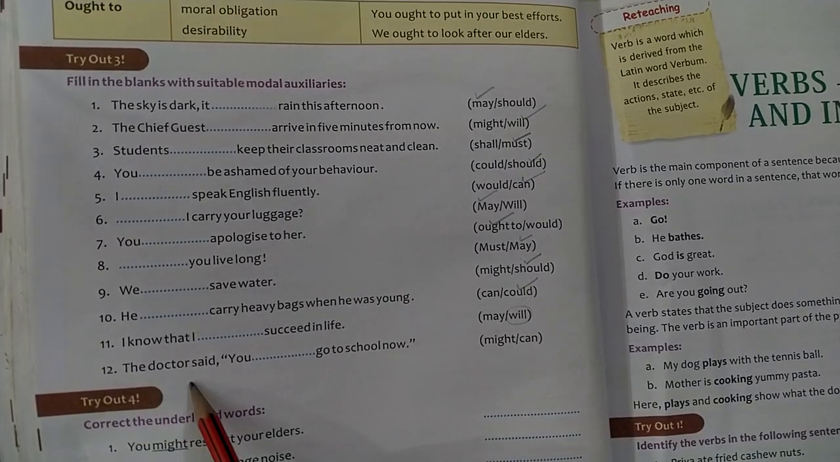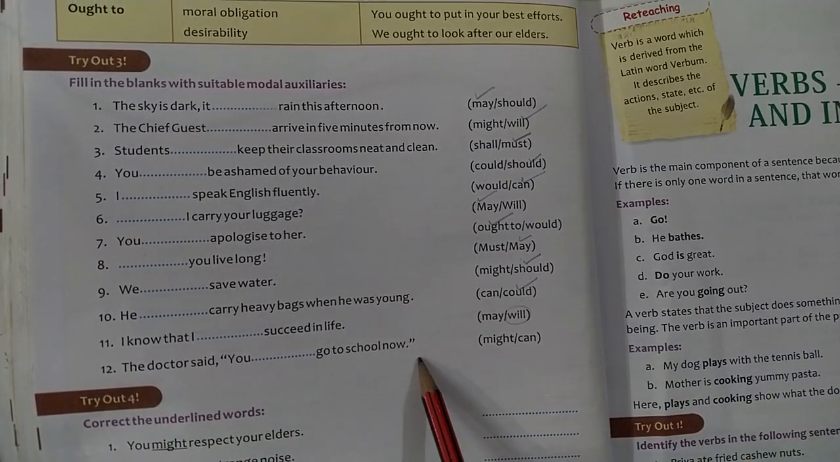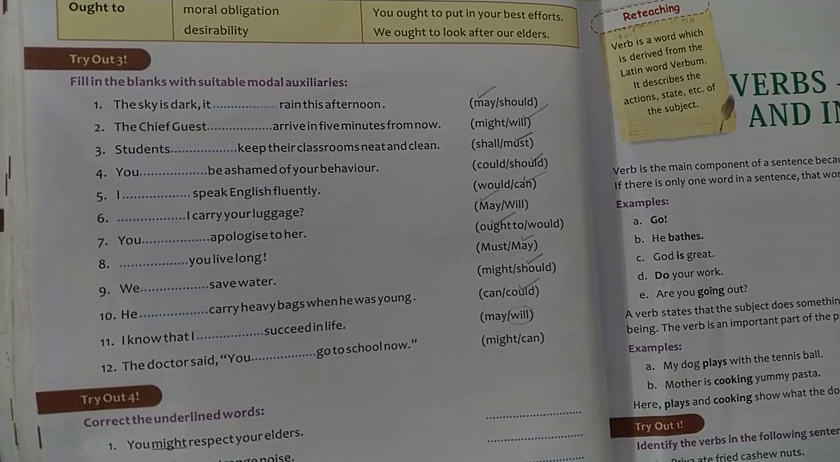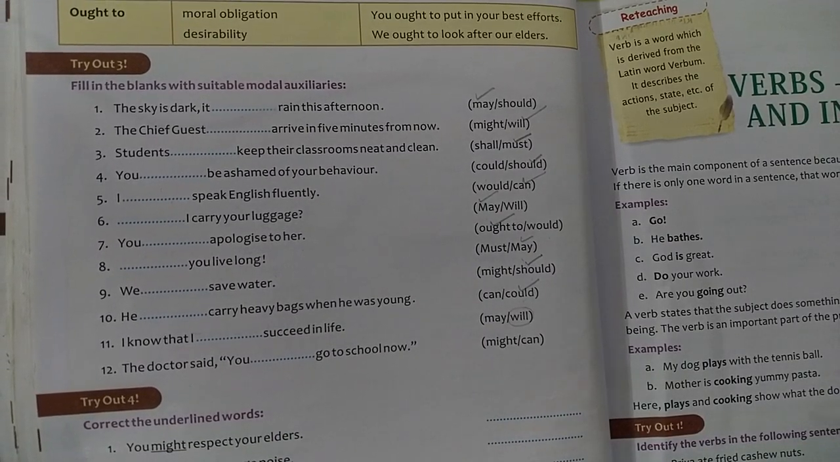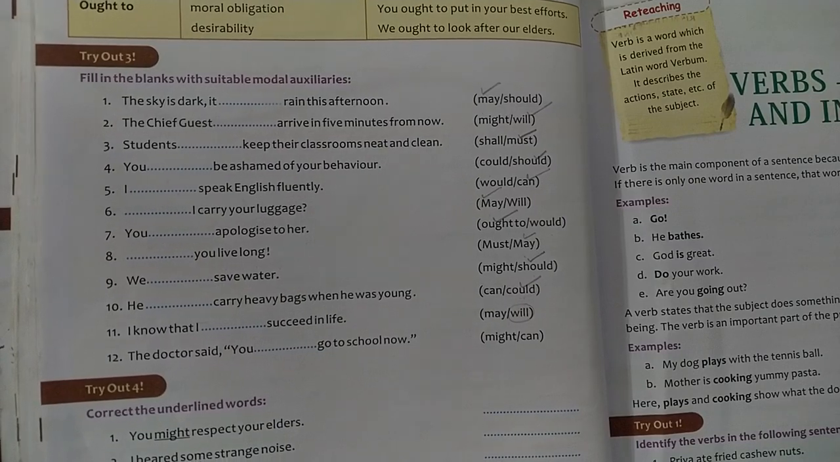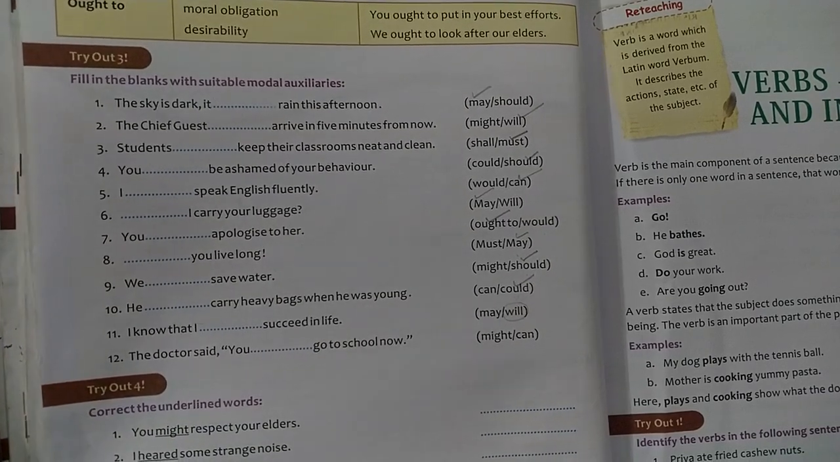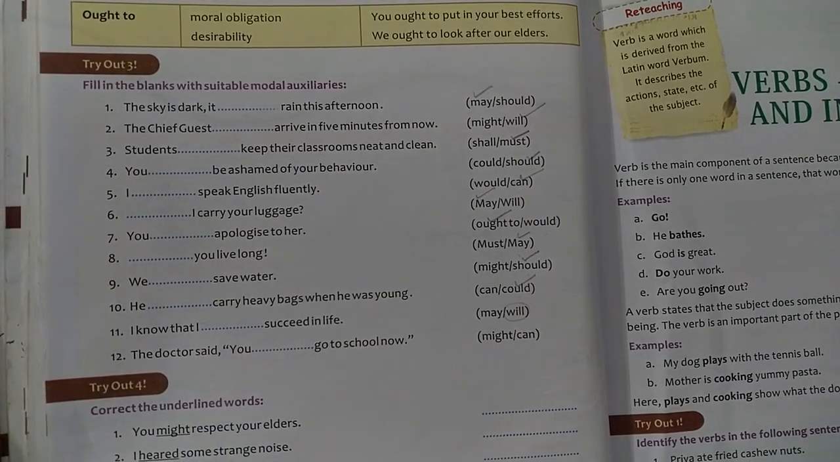Next, the doctor said you dash go to school now. You can go to school now. That means he is giving you your permission to go to school. Therefore, you will use you can.